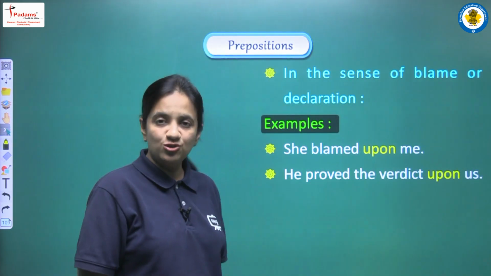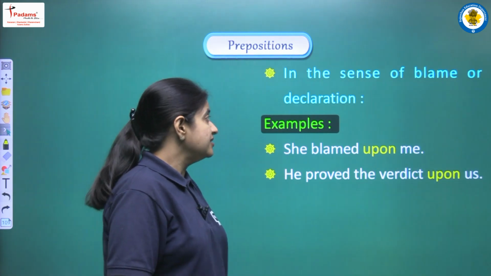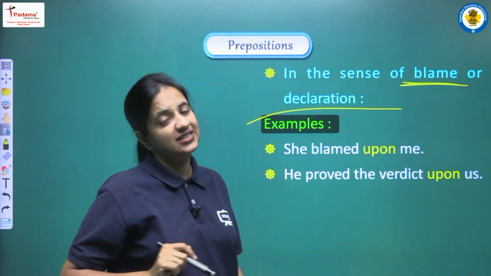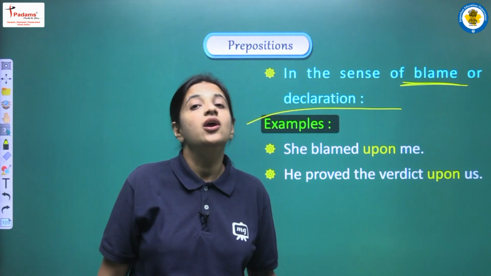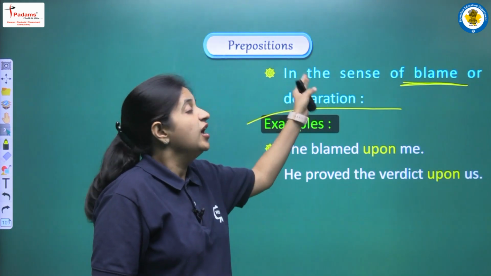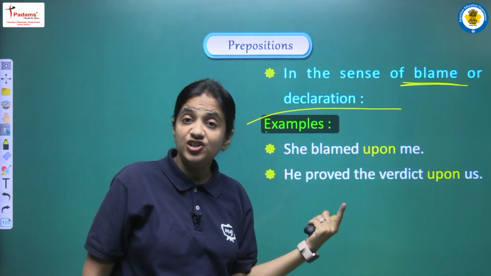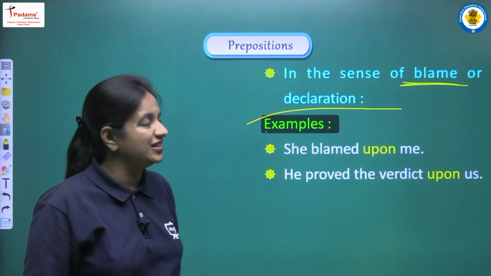Next use of upon, let's read. In the sense of blame or declaration. This is another use of upon, where it is used to show any kind of blame or we can say any kind of declaration. So let's see the examples to clear this point.